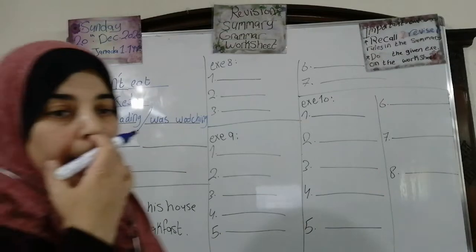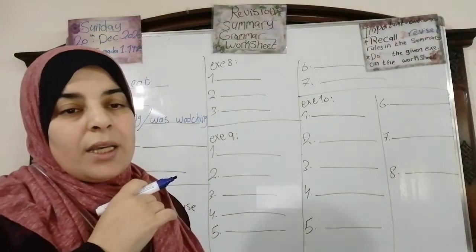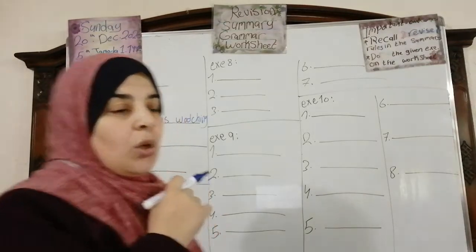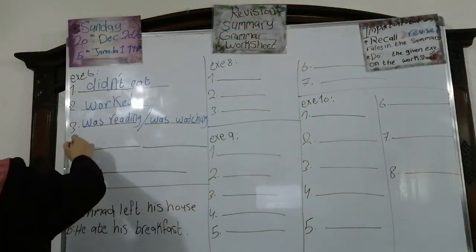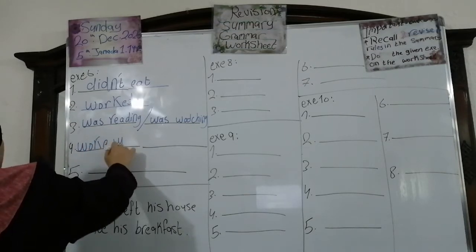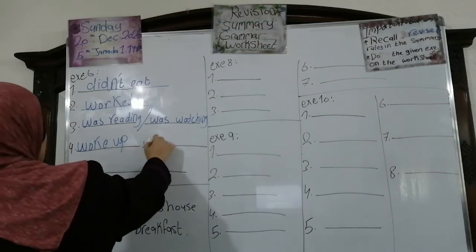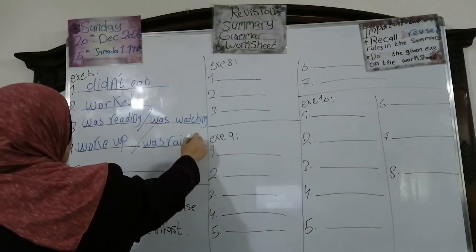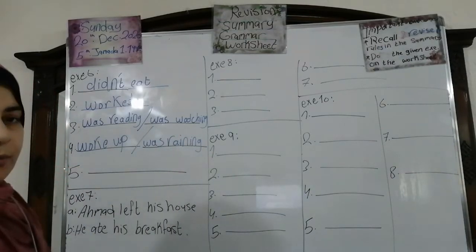Number 4, when I wake up this morning, it rained outside. After when we have simple past. When I woke up this morning, it was raining.